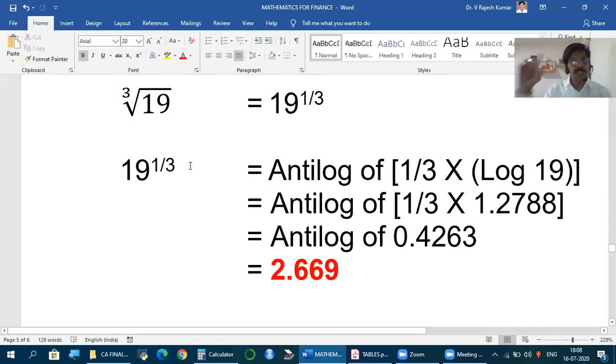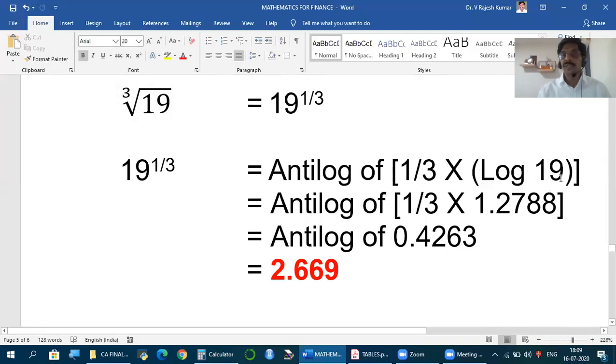Now, first remember the expression from the theory of indices. Cube root is nothing but to the power of 1 by 3. So if I need the cube root of 19, it is as good as 19 to the power of 1 by 3. Now, once you have it in this form, using log and antilog again, we can calculate. How? First convert this into log form. This power becomes the coefficient: 1 by 3 into log 19. After calculating all this, take its antilog. So we need 1 by 3 log 19. Log 19, how to calculate?